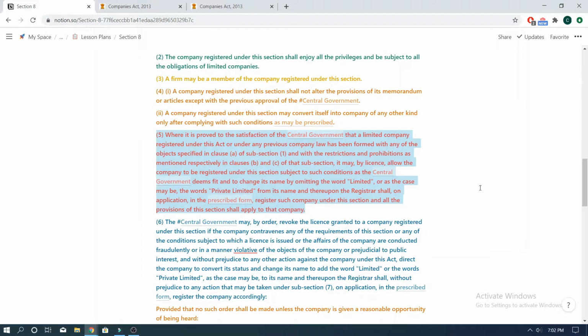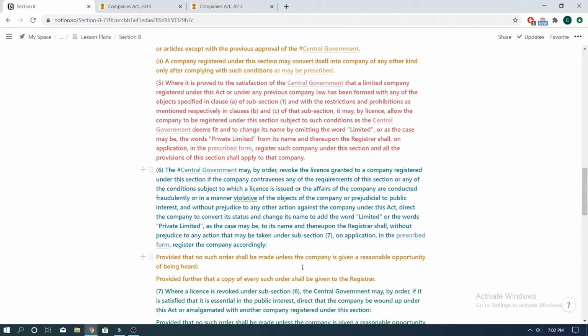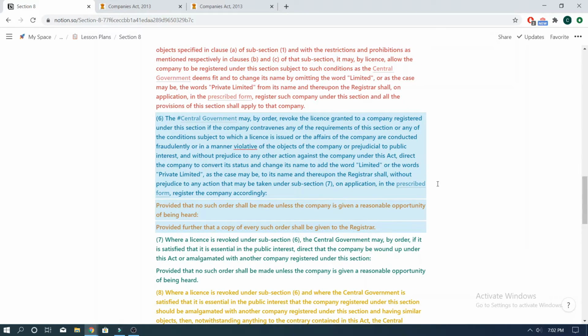Moving on to subsection 6, which essentially talks about the situations in which the license given to the limited liability company to operate as a Section 8 company can be cancelled or revoked. So, what are the grounds on which the said license can be revoked is given under subsection 6, which are: A. If the company contravenes any of the requirements as given under Section 8, or B. If the company violates any terms and conditions of the license, or C. If it is discovered that the affairs of the company are conducted fraudulently or in a manner which is in violation of the objects of the company or is prejudicial to the public interest.